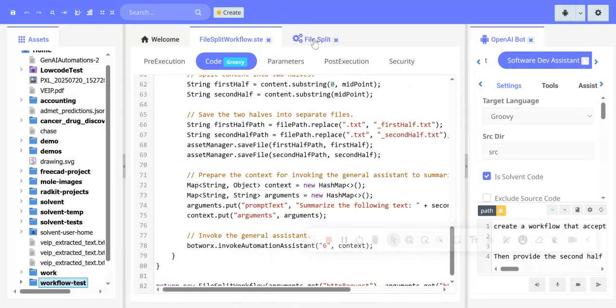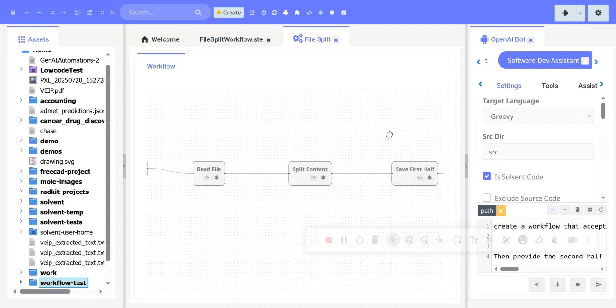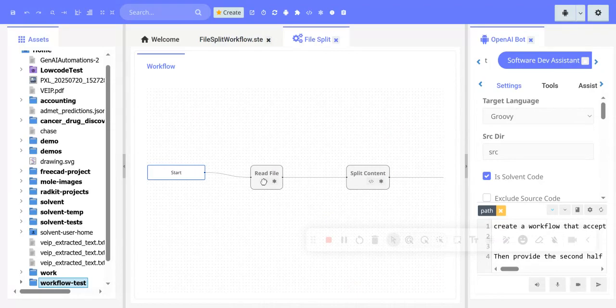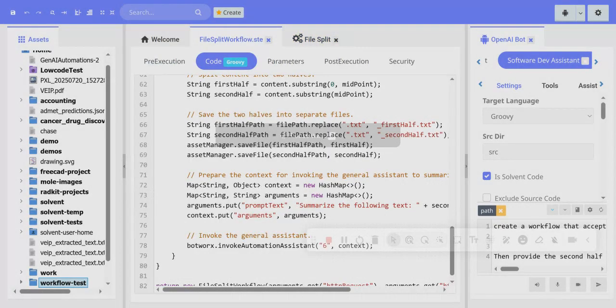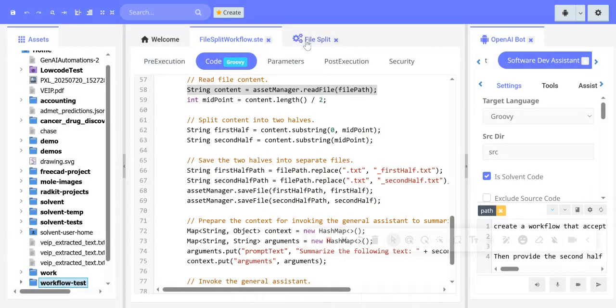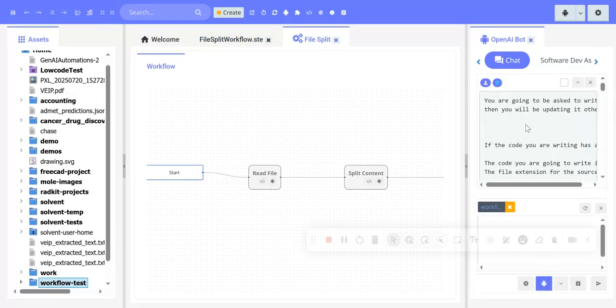Let's see if any one of these actually works with the code selection. Alright, so this one should work. When I click that, it opens this up and highlights the line that's relevant to that node, which is nice from a UX standpoint. Alright, so we have our code in there. Now let's review what the AI actually did.